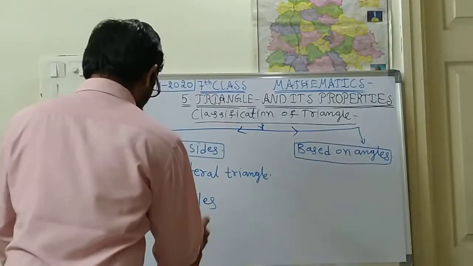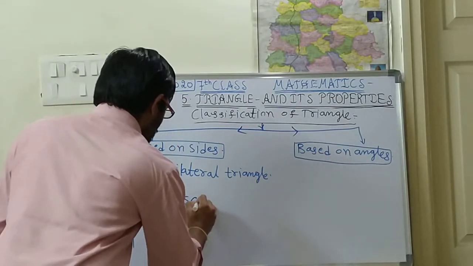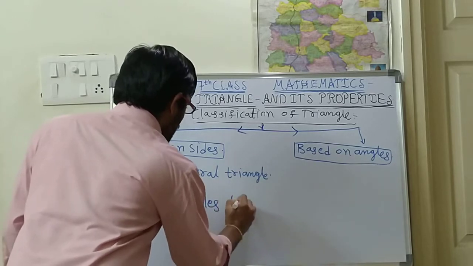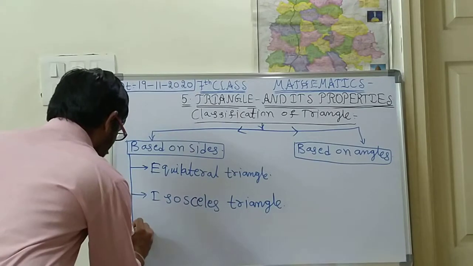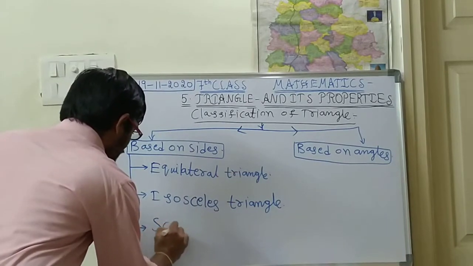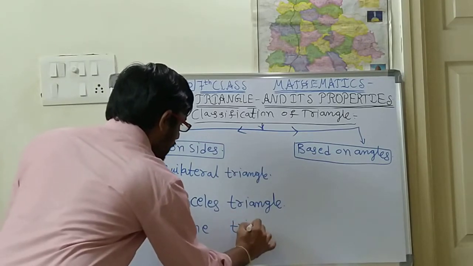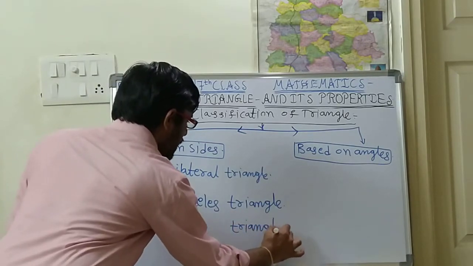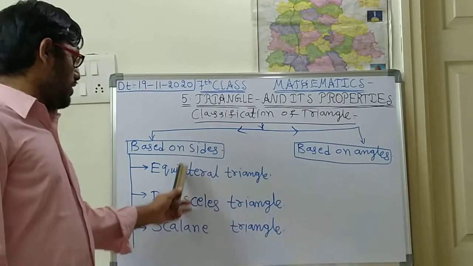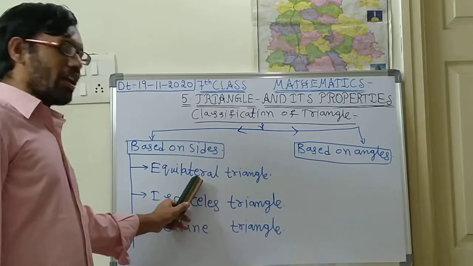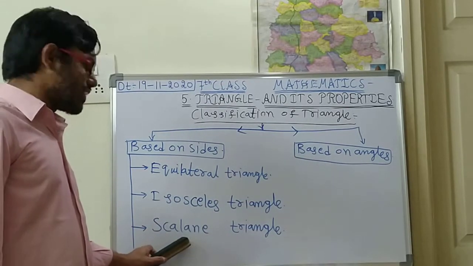ISOSCELES, isosceles triangle. And the third one is scalene triangle. These are the three types based on the sides: equilateral triangle, isosceles triangle, and scalene triangle.